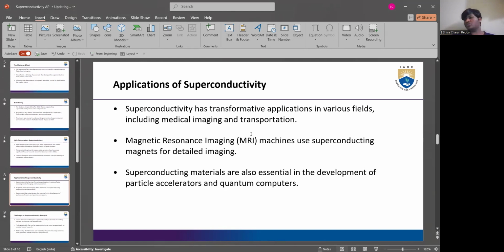And coming to applications, superconductivity has transformative applications in various fields, including medical imaging and transportation. Magnetic resonance imaging (MRI) machines usually use superconducting magnets for detailed imaging. Superconducting materials are also essential in the development of particle accelerators and quantum computers.